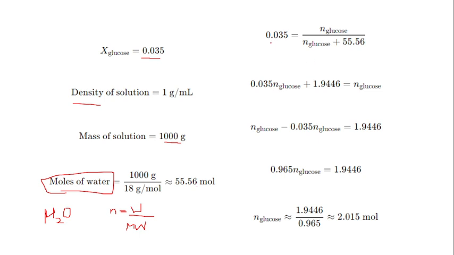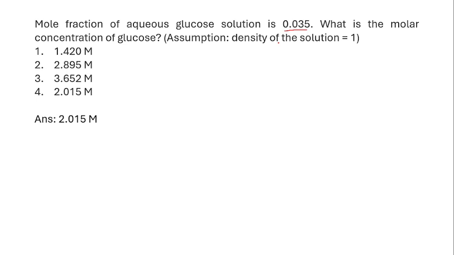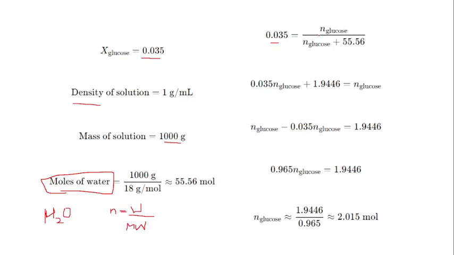So the mole fraction is 0.035, and 55.56 moles of water are there. And we are rearranging the equation. So 0.035 into n glucose plus moles of water.